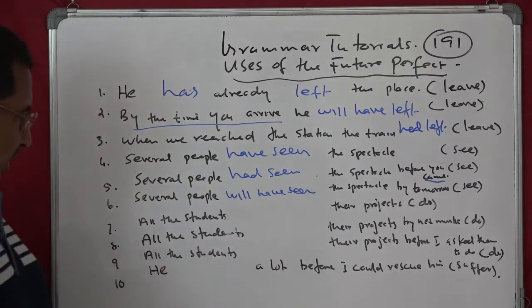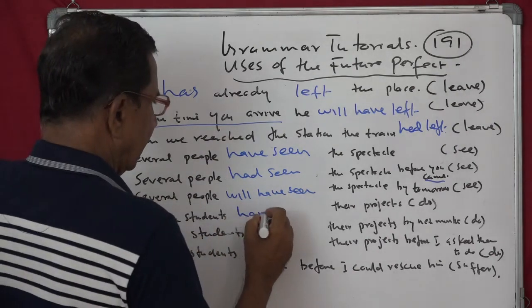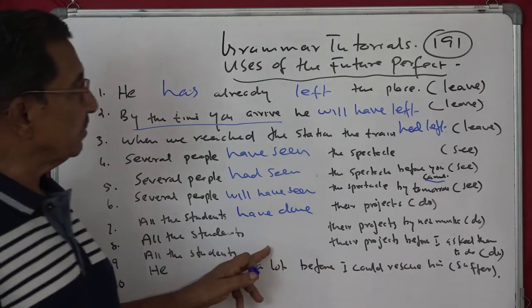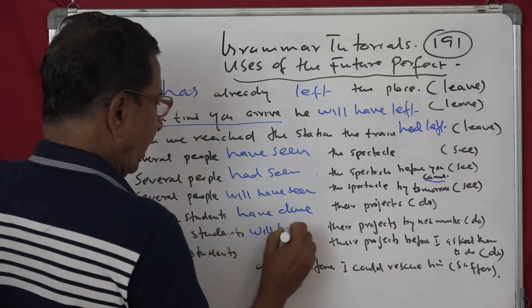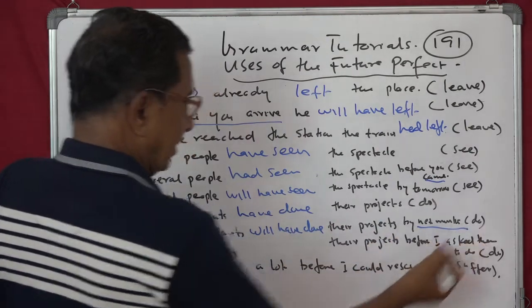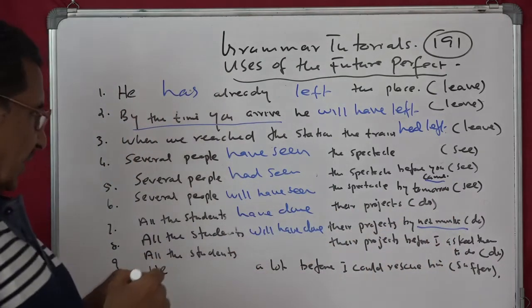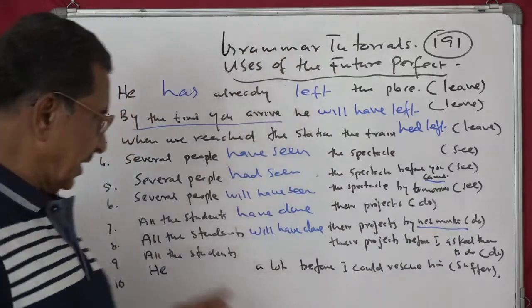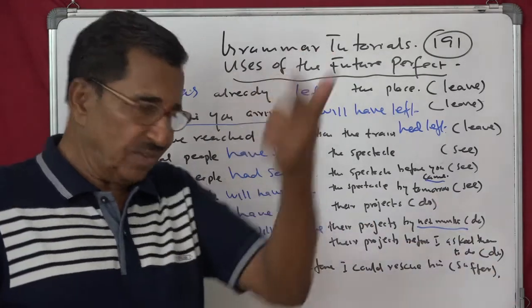Okay, all the students have done their projects. Have done their projects. All the students will have done their projects by next month. Here it is already done. All the students have done their projects and they left. They have gone for vacation. But here, all the students will have done their projects by next month, future.